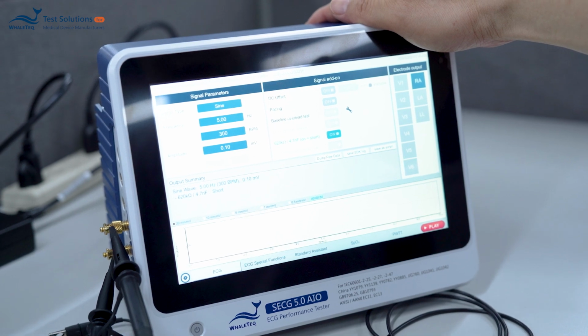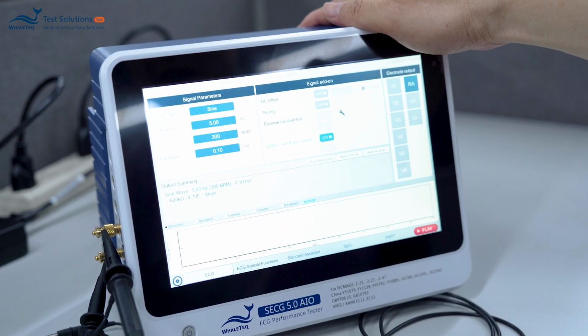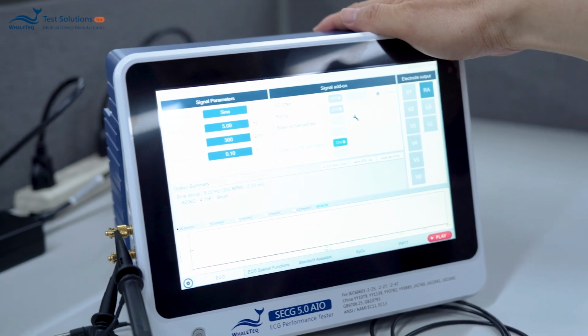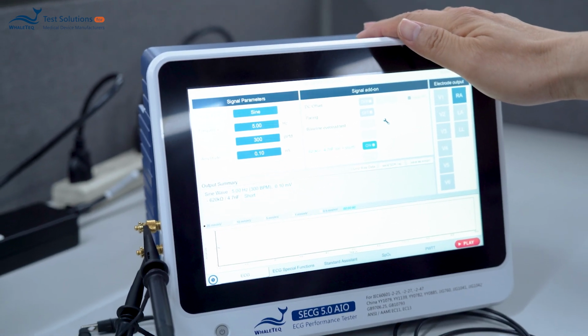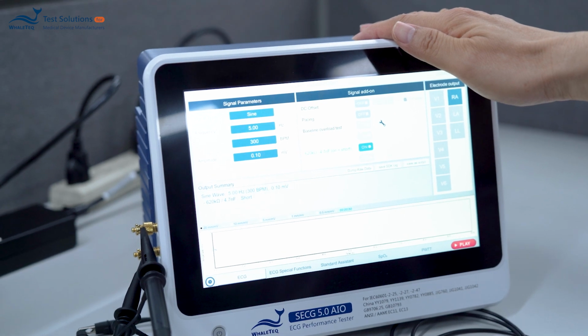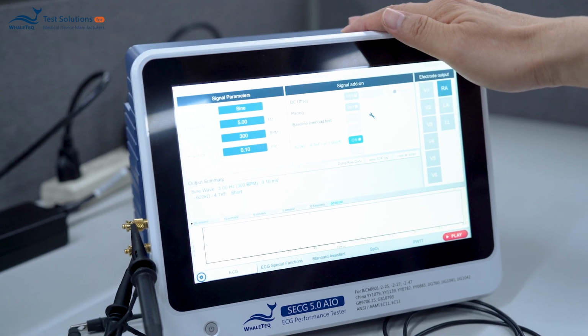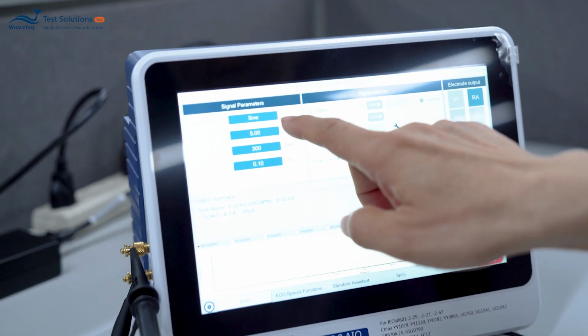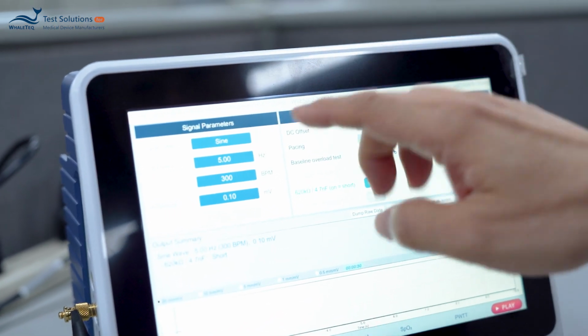Okay, let me introduce how to use SECG 5.0 to measure a low amplitude AC signal. You can see I set up the sine wave at 5 Hz and 0.1 millivolt, that's 100 microvolt.